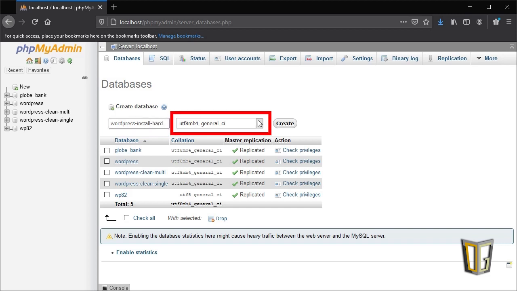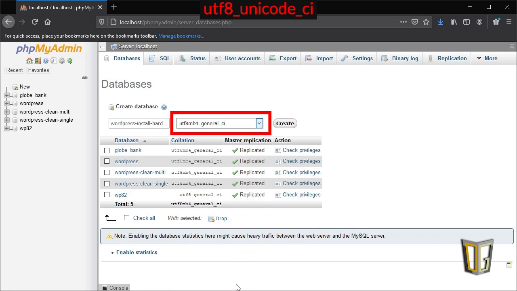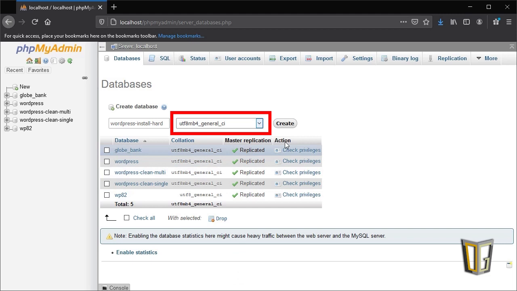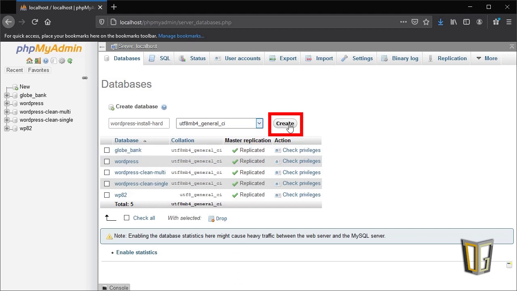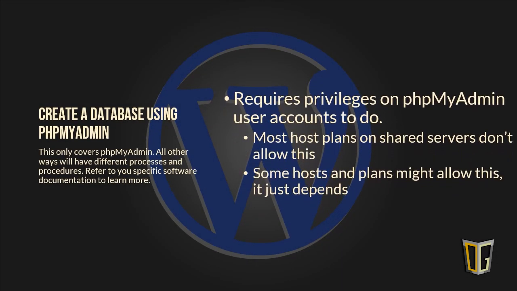Then, find the little drop-down menu next to the database name box. This is where you select your collation setting for the database. I recommend selecting utf8_unicode_ci or utf8mb4_general_ci. Both will work with WordPress, as will others, but that explanation goes way beyond the scope of this video. Once done, click Create. After the database is created successfully, be sure to write down the database name or copy and paste it into a text editor. You'll need this to install WordPress.